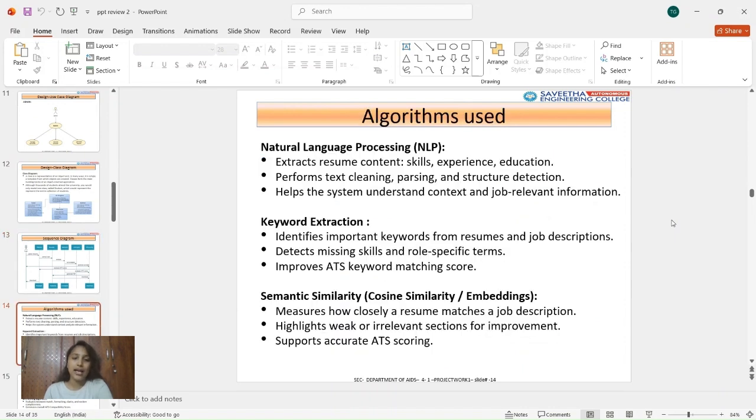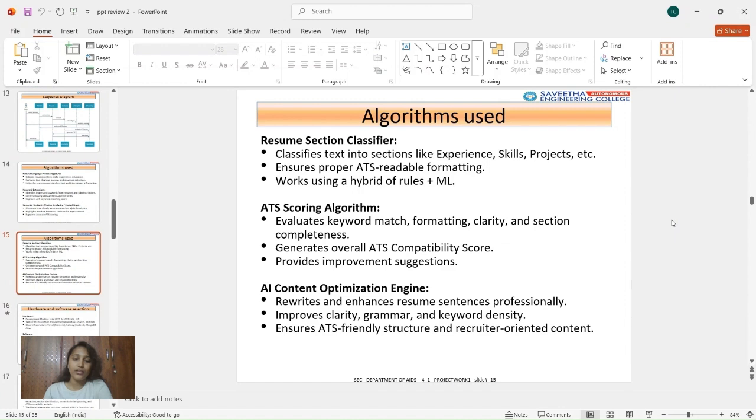And this is the algorithm. First, NLP techniques are used. This system uses NLP to extract resume content such as skills, experience, and education. Keyword extraction identifies important skills from the resume and job description.